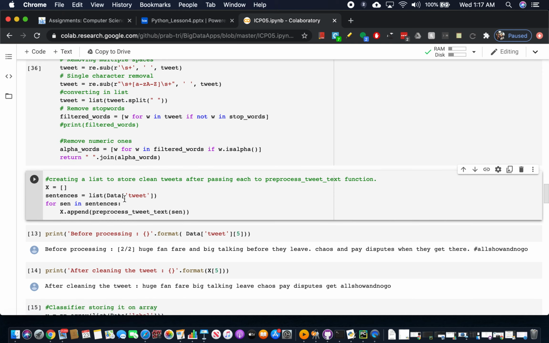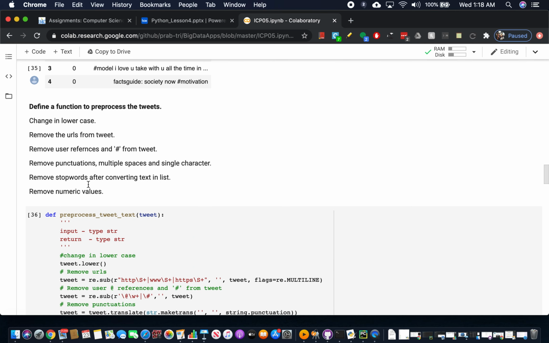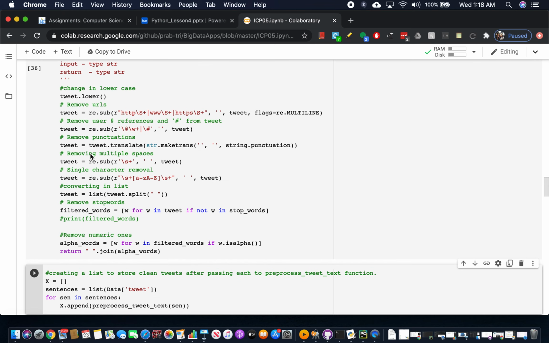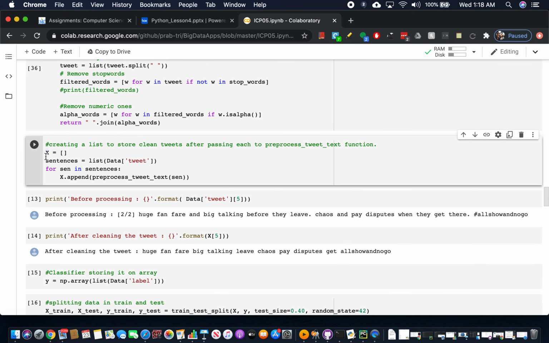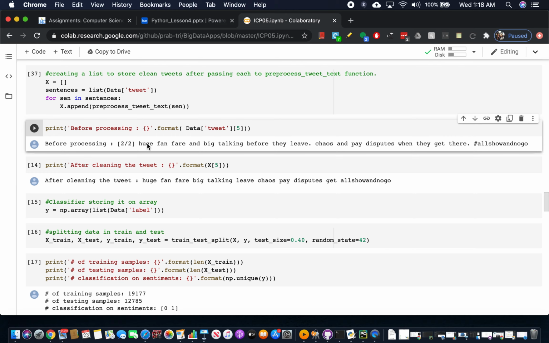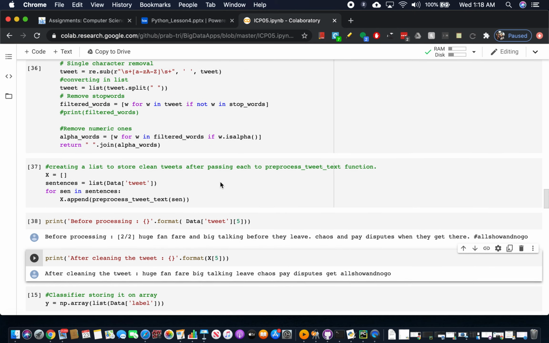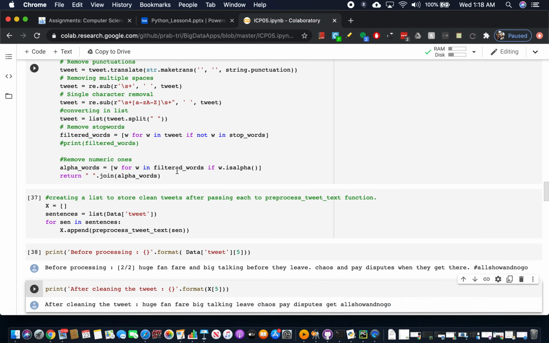Here we are sending each tweet to this function, where it will remove the URL, the hashtags, the @ and punctuation, everything. I have given it in a little more detail here. So we got the clean data into the X list, and we have stored that into the list. Before processing this was our input tweet, and after processing this is our final tweet. We have also removed the stop words from this tweet.